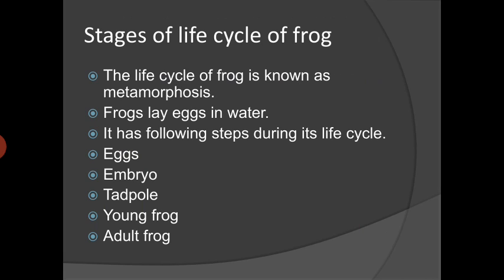Frog lays eggs in the water and there are the following steps. The first stage of frog life is called egg. Second is embryo. Third one is tadpole, then young frog, and adult frog. So once these stages are covered, the life cycle of frog is done. So we will call this metamorphosis.